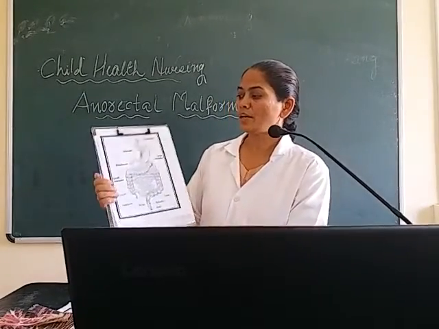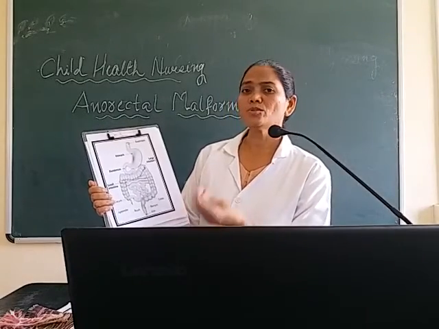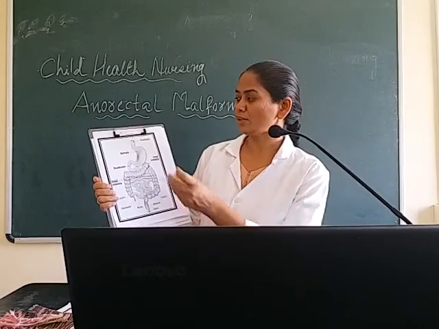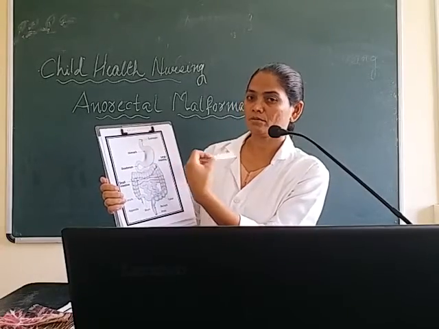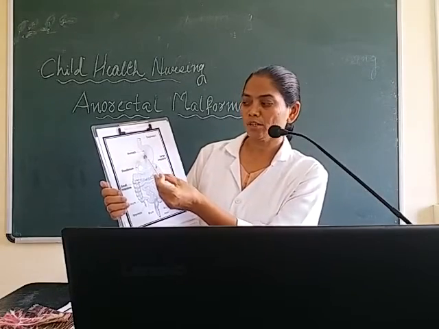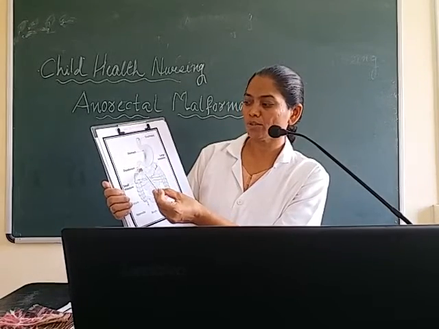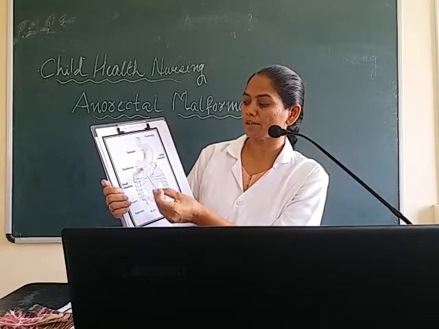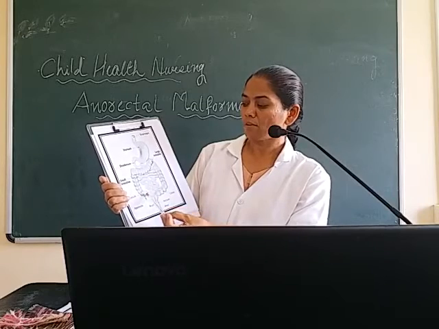Anatomy, as you already know, of the GI tract: that is the mouth. The mouth is connected to the esophagus, the esophagus joins the stomach, then the duodenum, the starting part of the small intestine, and then the large intestine.